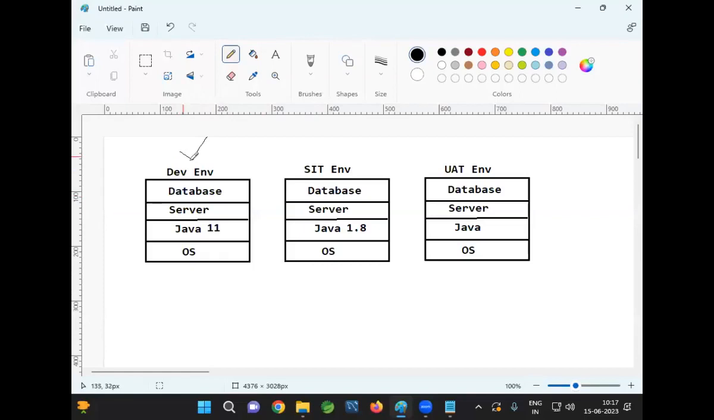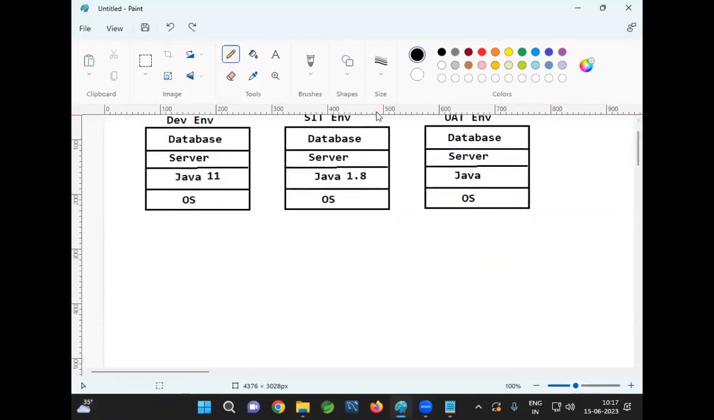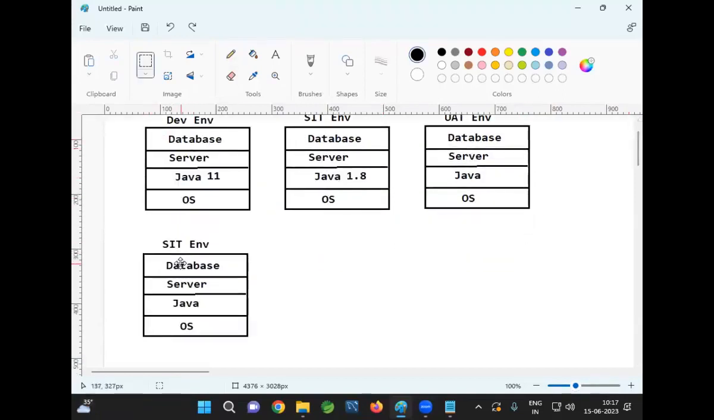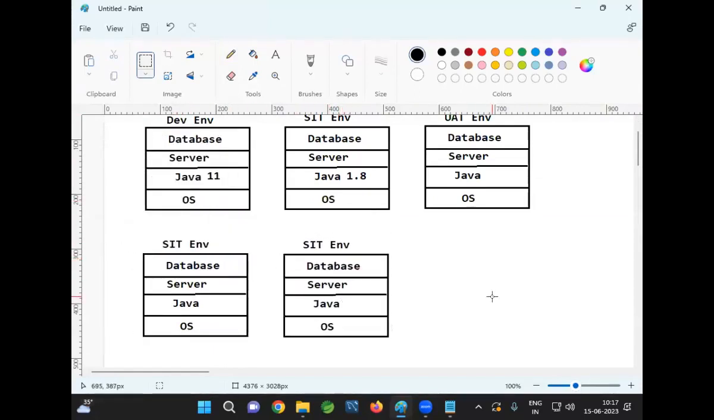Then after developer testing is completed, we will go for the SIT environment. In the SIT environment, again, we need to install all the required softwares with the proper versions. Then we need to run our application. Then here the UAT environment is available. Again, we need to install all the required softwares to run the application. Then after, the pilot environment will be available and the production environment will be available.